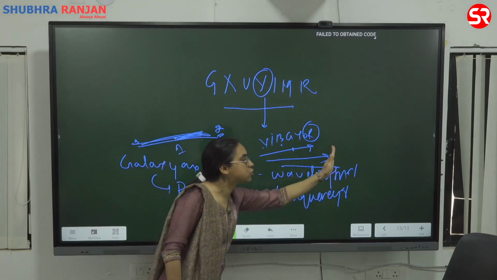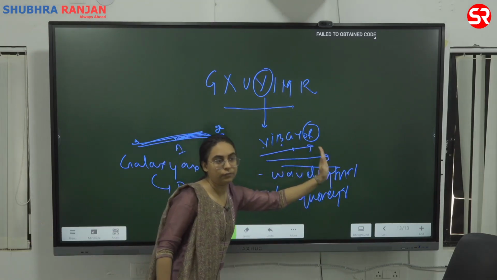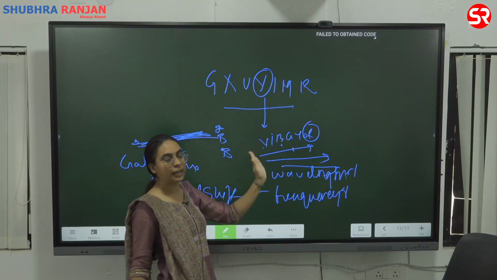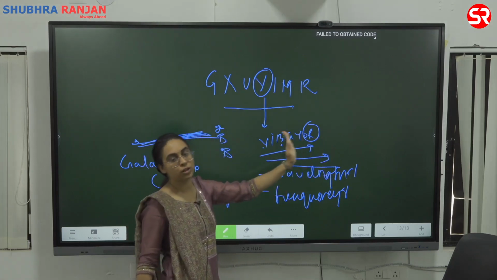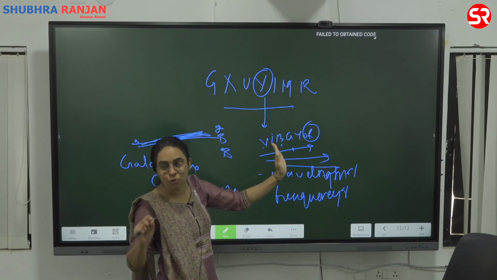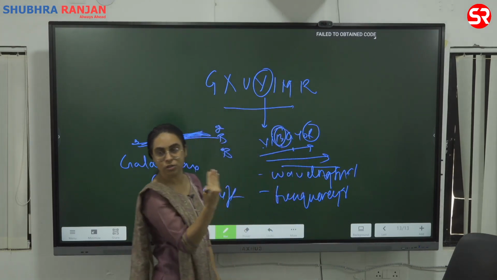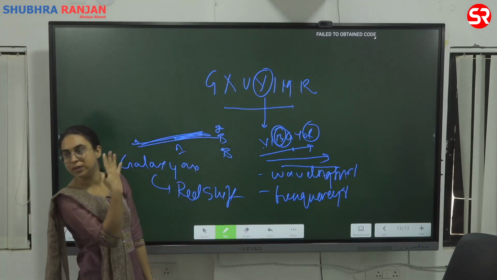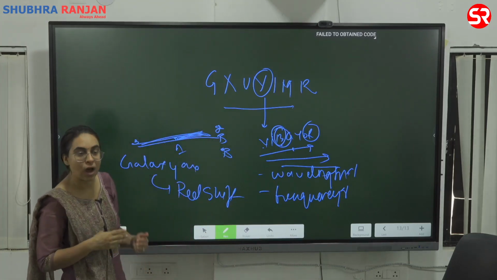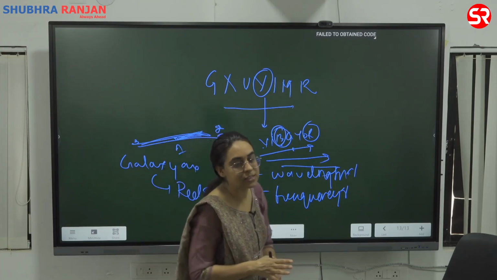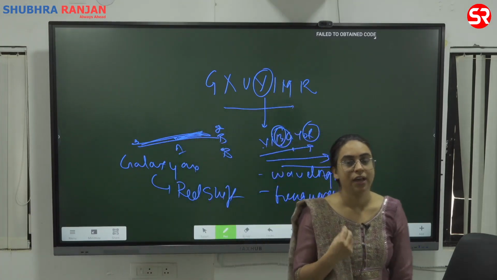If the shift is towards violet, not necessarily it will become violet. You call this blue shift, not violet shift. Why? Because our eyes are more able to perceive the blue color. We can see the blue color more. So how do you know that the distance between galaxies is increasing? Because of a phenomenon called redshift.